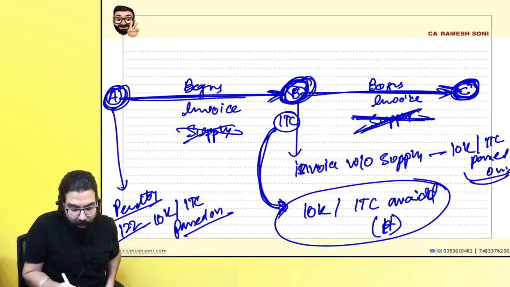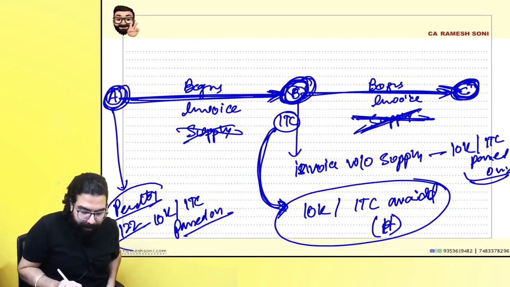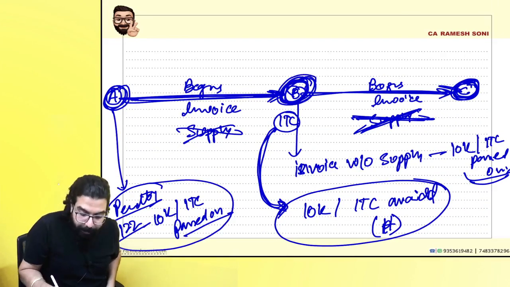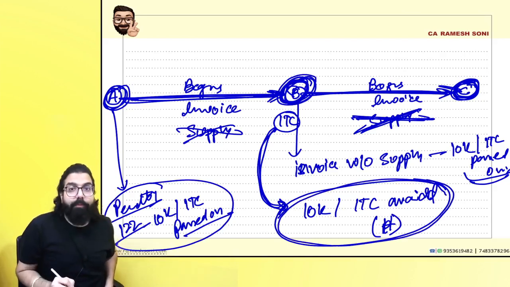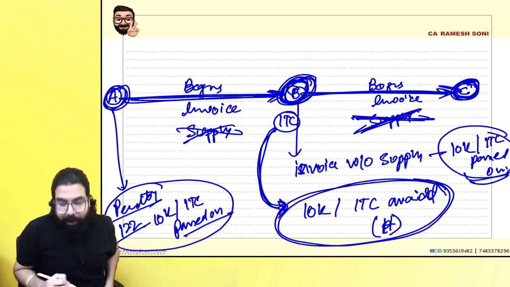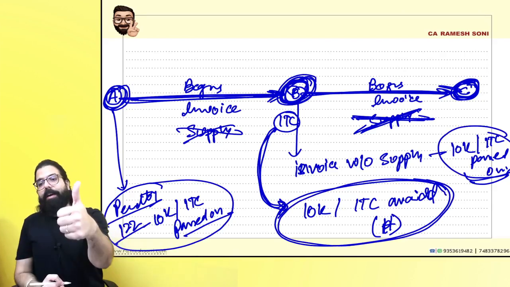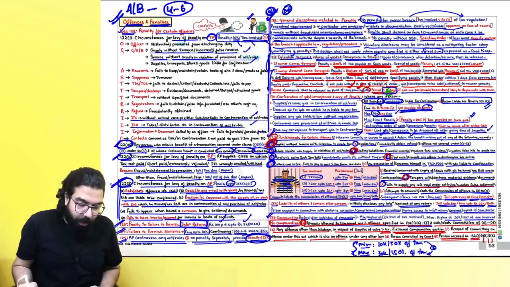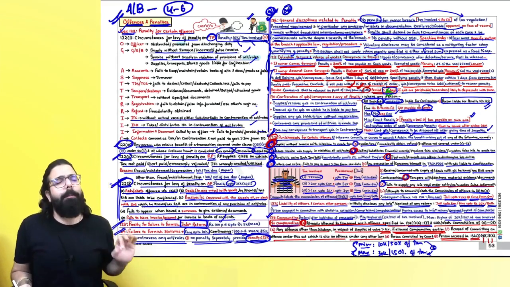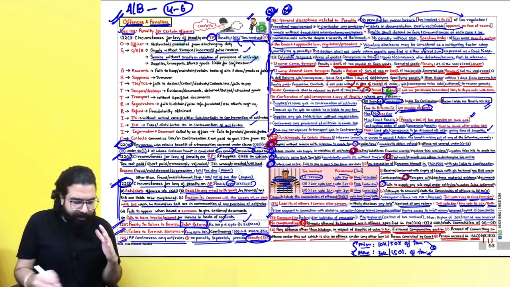In this scenario, A's penalty will be 10,000 or ITC passed on. B pays 10,000 or ITC availed, and then when it passes on further, it will be 10,000 or the ITC passed on, whichever is higher. I hope everybody understood this. I will go ahead and close all my discussion on offenses and penalties. 4 to 6 marks, 100% in my opinion, it should come in your exam.